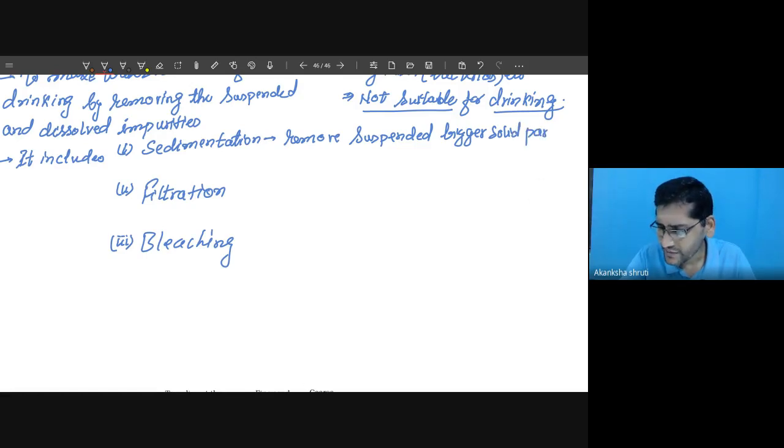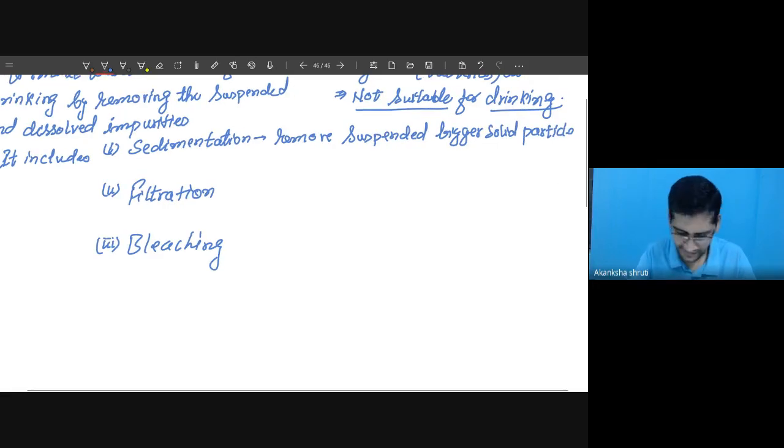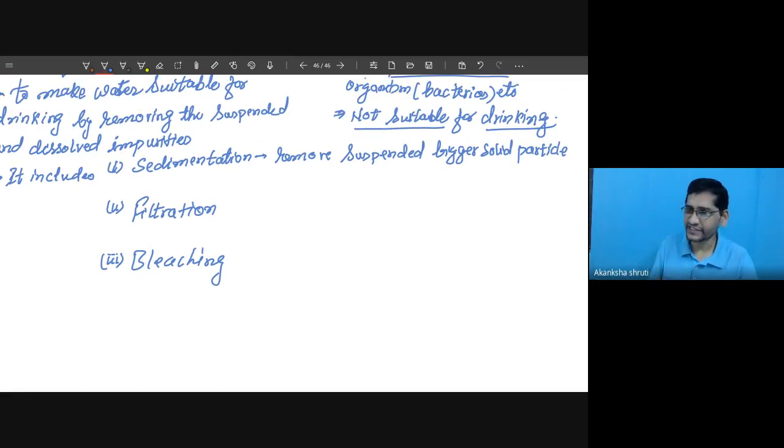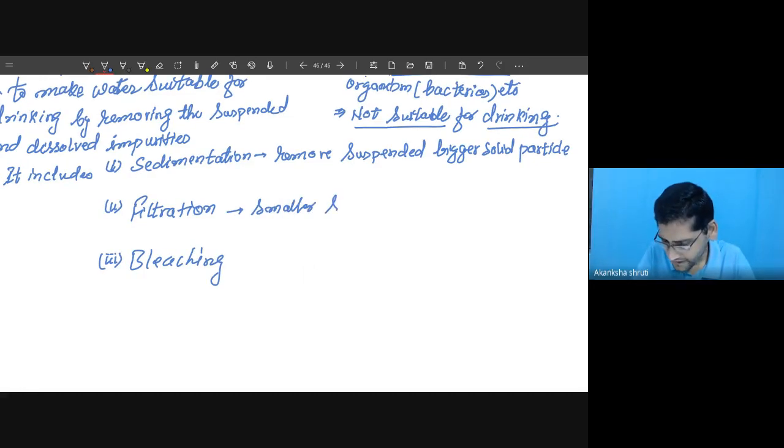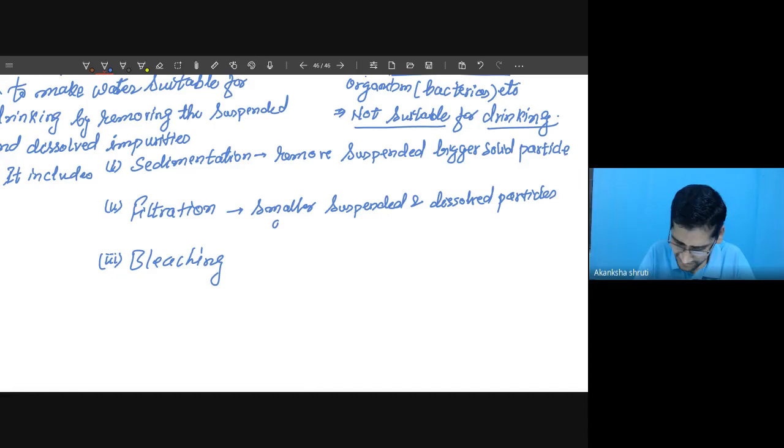This sedimentation is done by passing the water through bigger tanks. Filtration can be used for smaller suspended and dissolved particles, which are removed.